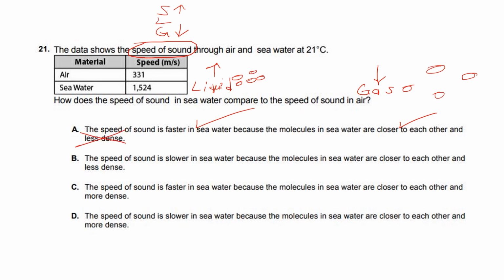B, the speed of sound is slower in seawater. Nope, we can cross that out because we already know it's faster. C, the speed of sound is faster in seawater. True, because the molecules in seawater are closer to each other and they are more dense. So all three parts of this are correct. So our answer choice is C. D, the speed of sound is slower. Nope, definitely would not be that.